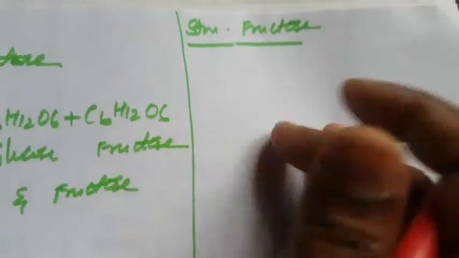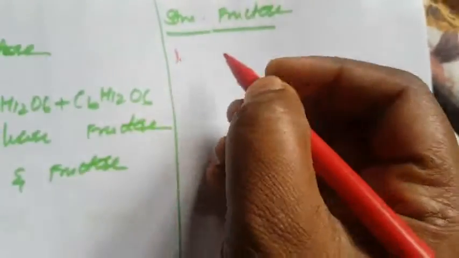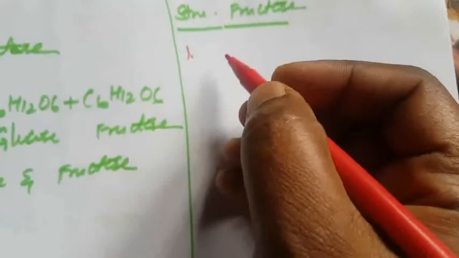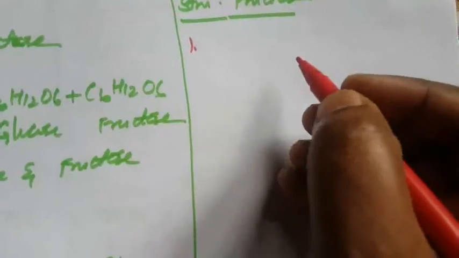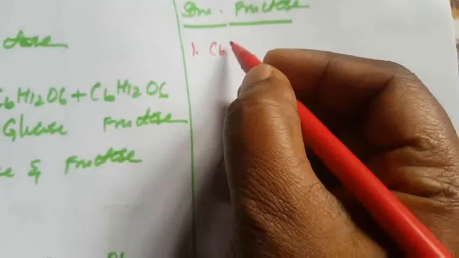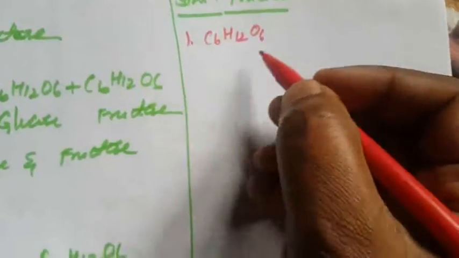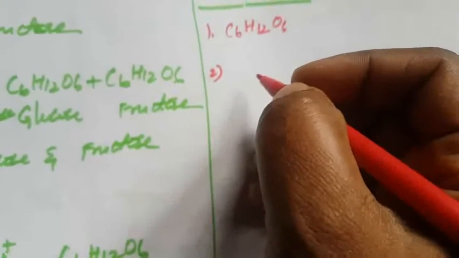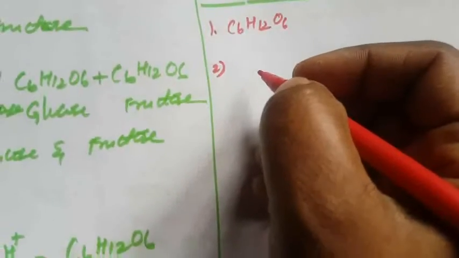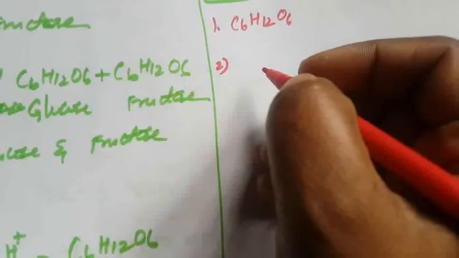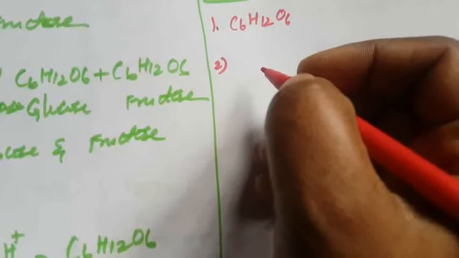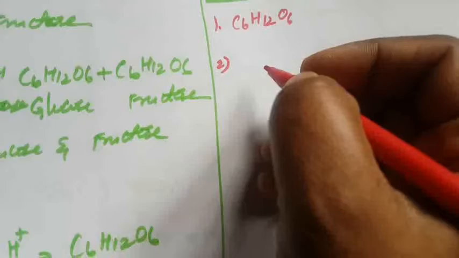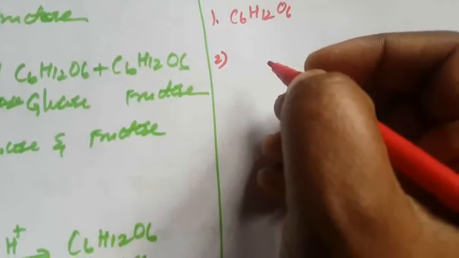Next, the elemental analysis and molecular weight determination of fructose confirm that it has the molecular formula C6H12O6. Another point is that on reduction of fructose with hydrogen iodide and red phosphorus, it gives n-hexane and iodohexane. This confirms that the six carbon atoms of fructose are in a straight chain.